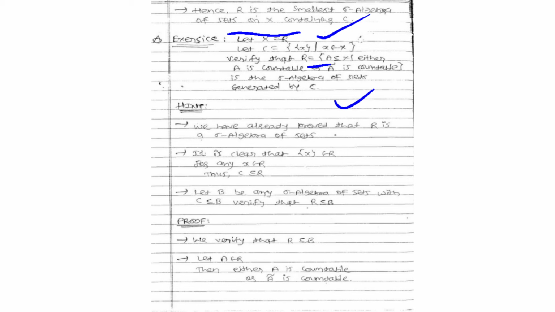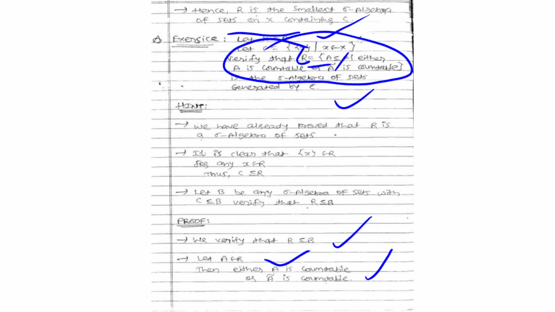So let's try to prove that R is a sigma algebra of sets containing C. First we verify that R is contained in B. So A belonging to R means A is either countable or A complement is countable. We have defined R here: any element in R is either countable or its complement is countable, right? So if I am taking A in R, it means A is countable or A complement is countable.